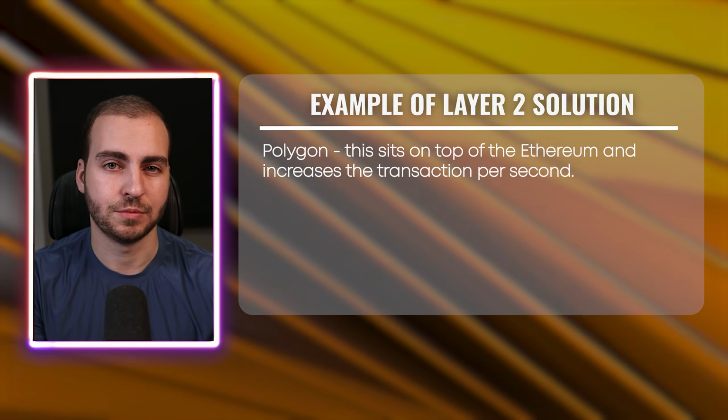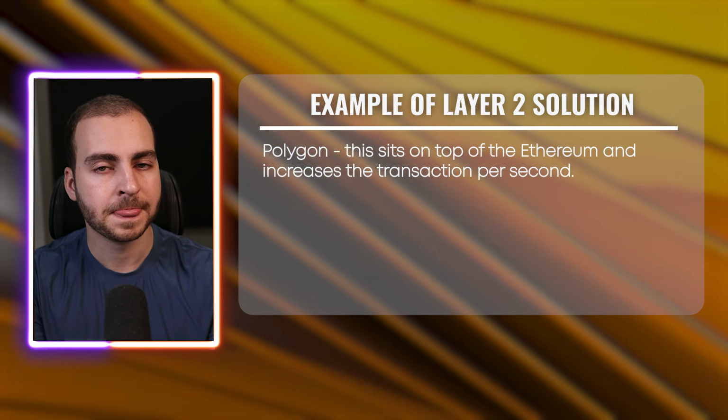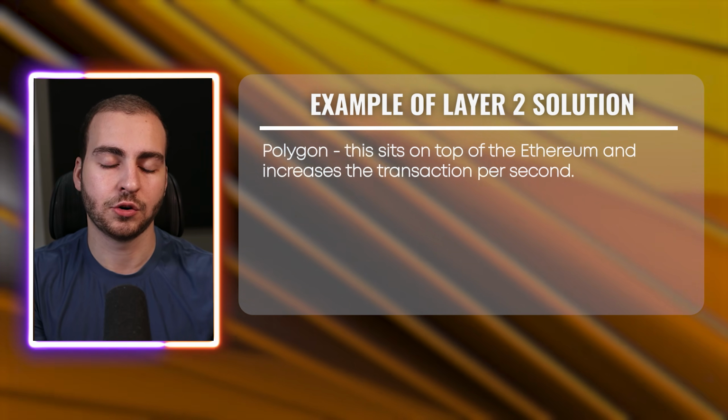Now, a great example of a layer 2 solution you probably know is something like Polygon. This sits on top of Ethereum and it increases the transactions per second. Now, what we'll be using here is something known as Cartesi. This works quite a bit differently than something like Polygon, but this is a layer 2 solution, sits on top of a blockchain network, and it really just takes all of our heavy computations and execution, takes it off chain, and then does it in a verifiable and provable way and reports all of the results on chain.